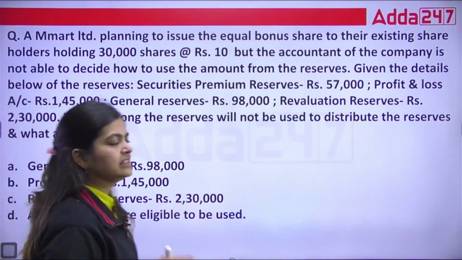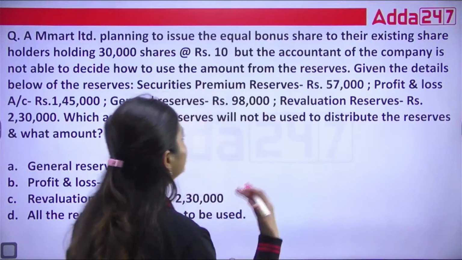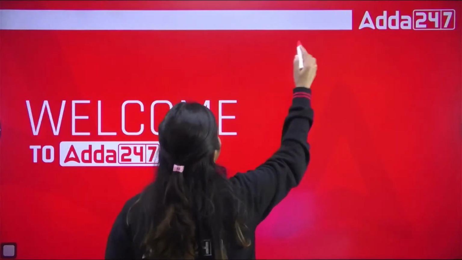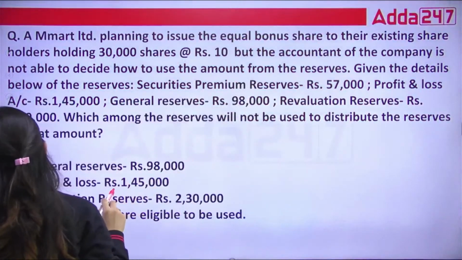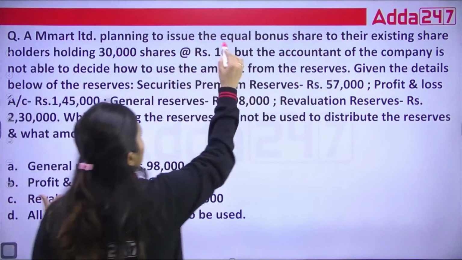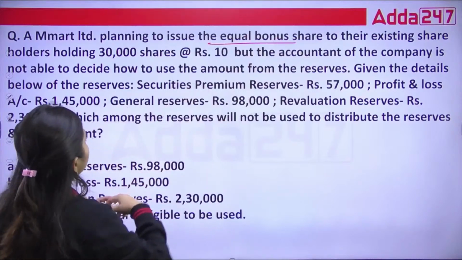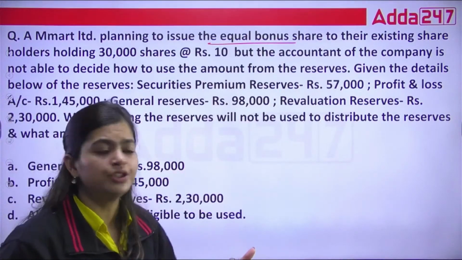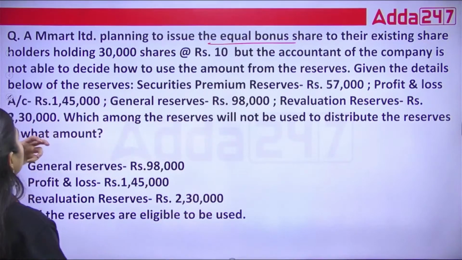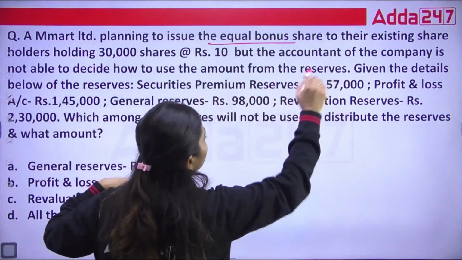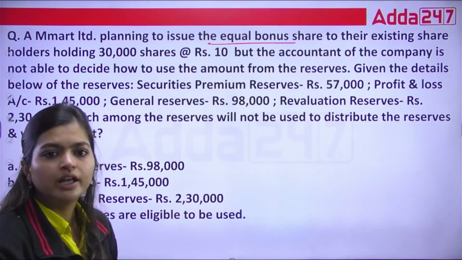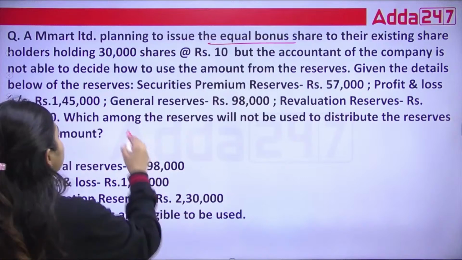So in this, firstly they started with the bonus, correct? In the first line, they started this question based on your bonus. After that, from the second line, they diverted their question towards something else, that your accountant is not able to identify how much amount you can use from your reserves.